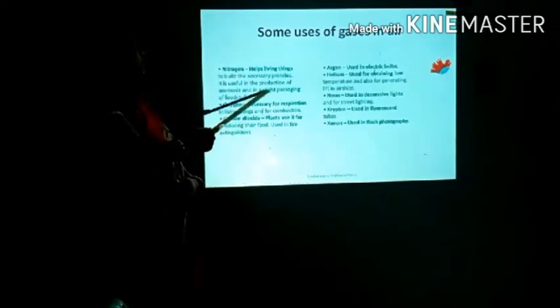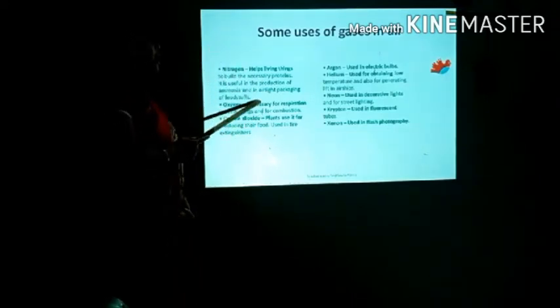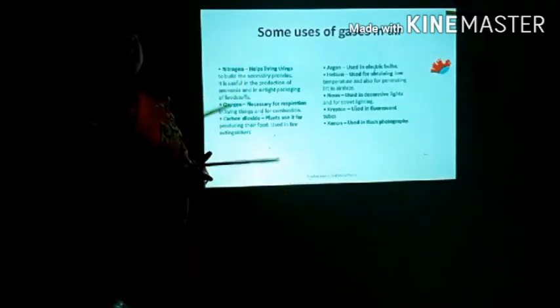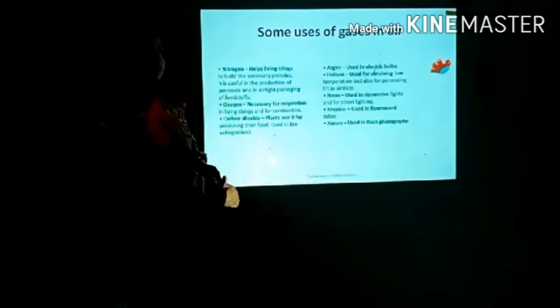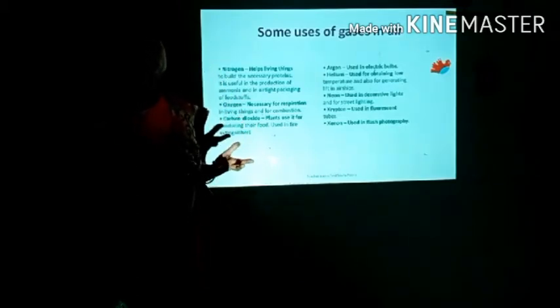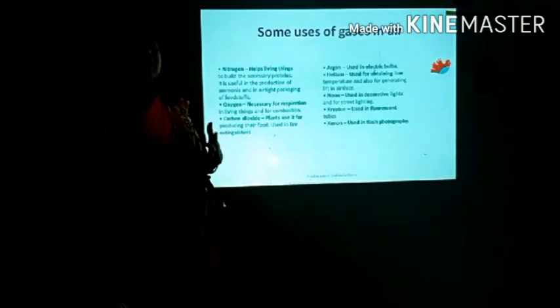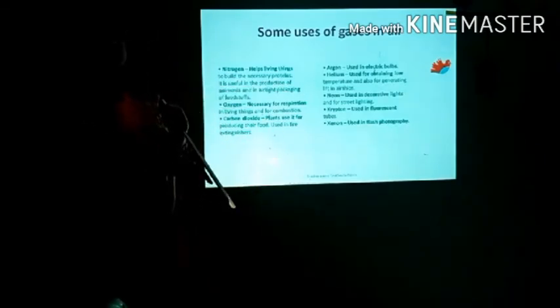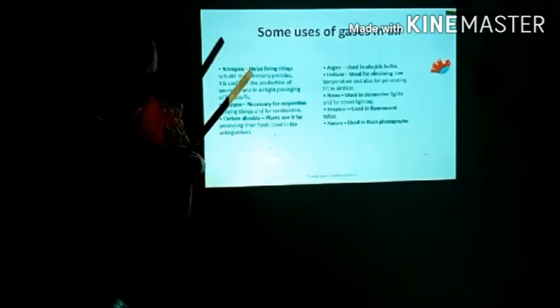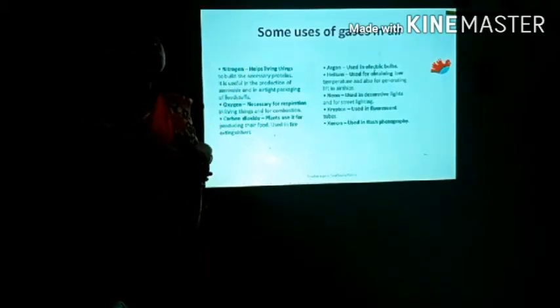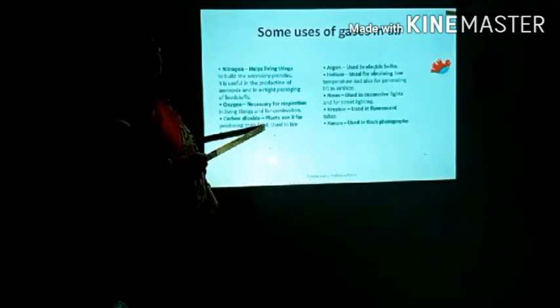It is useful in the production of ammonia and in the airtight packaging of foodstuffs. We all take different kinds of foodstuffs that are packed from outside. In packed foodstuffs like Lays, Kurkure, chips, nitrogen gas is used. After that there is oxygen. Oxygen is necessary for respiration, but oxygen also helps in burning. Then there is carbon dioxide.